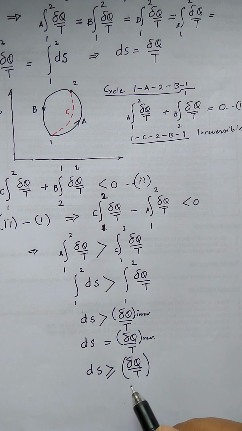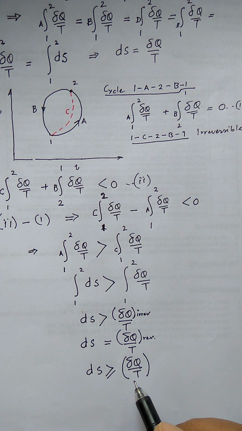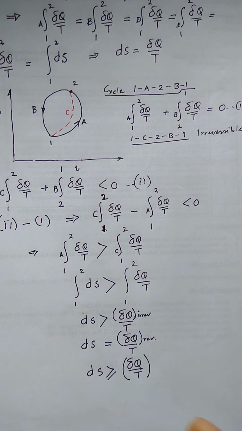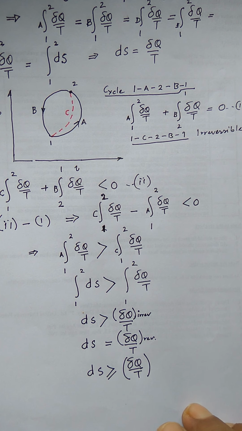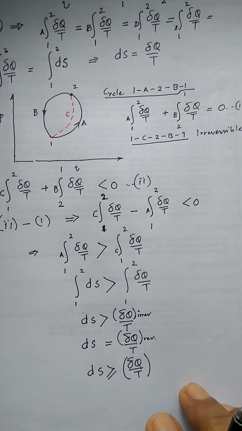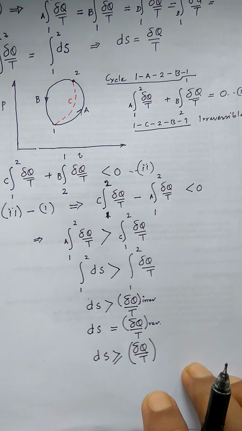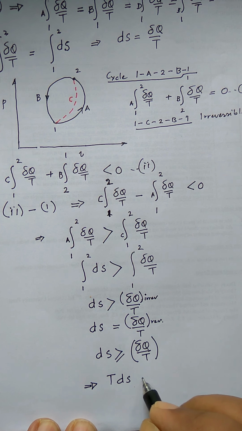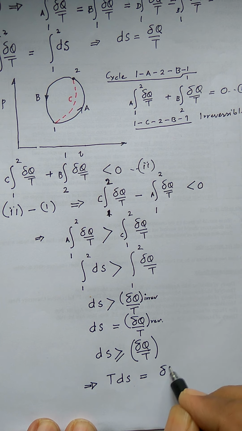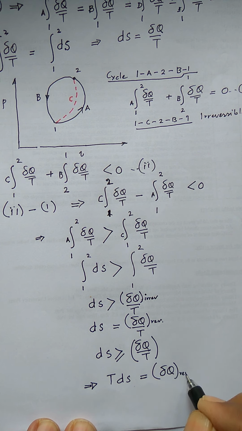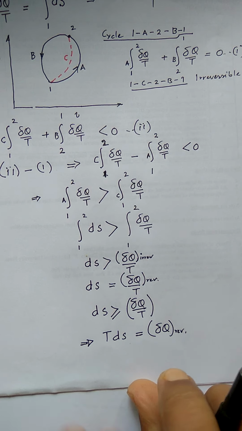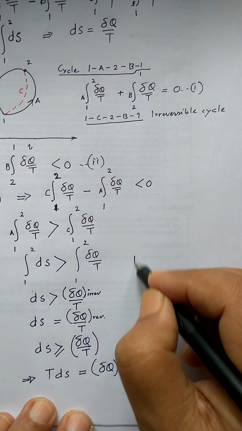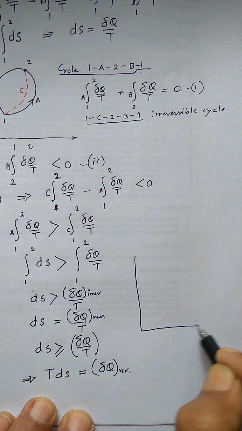So equality will hold when the heat transfer is reversible, and the inequality will hold when the heat transfer is not reversible. Okay, so we are getting a very important property that is called the entropy. From here we can write one thing, that TdS is equal to del Q reversible. So that means if I plot a process on a TS diagram.